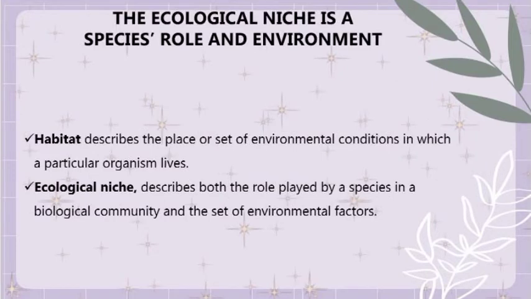So the second one is the ecological niche, a species' role and environment. Habitat describes the place or set of environmental conditions in which a particular organism lives. The ecological niche describes both the role played by a species in a biological community and the set of environmental factors. So the concept of niche was first defined in 1927 by British ecologist Charles Elton, and according to him,